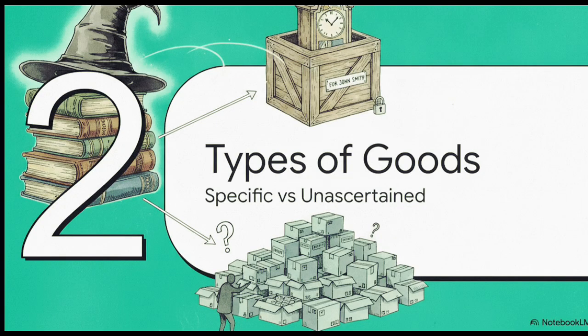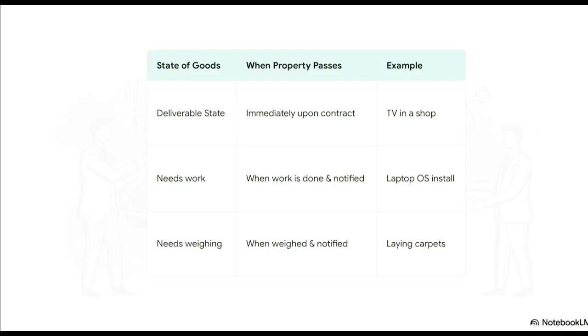Moving on to Section 2, specific versus unascertained goods. To figure out exactly when ownership transfers, think of this kind of like the sorting hat of legal rules. We really have to look at the current state of the goods. For specific goods, goods that are clearly identified and agreed upon at the time of the contract, if they are already in a deliverable state, like, say, buying a TV straight from a shop, the property passes immediately.